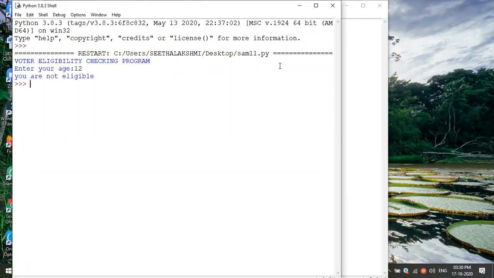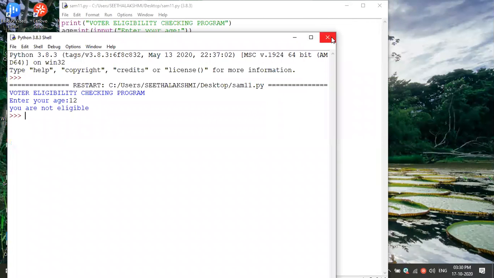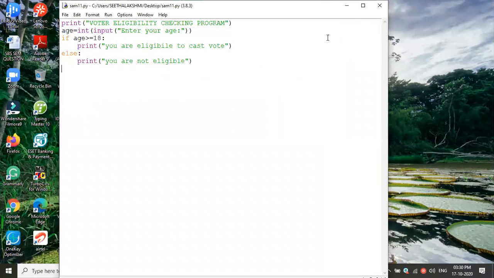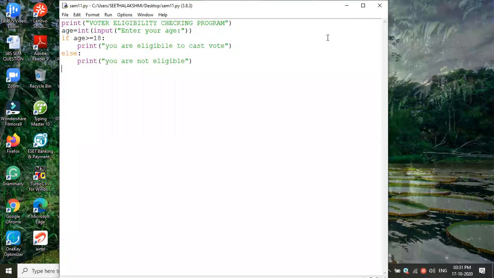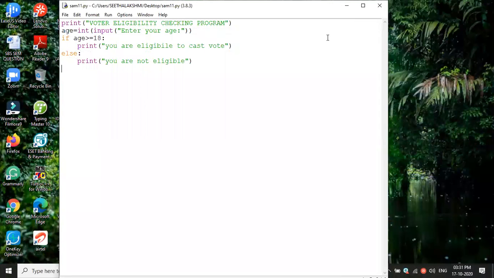So this is the program. Now I'm going to tell, yesterday we dealt with the robot program. Then checking whether the entered number is odd or even, that we made as a program. Now the eligibility checking program, that also we made, isn't it? Yes, sir. Correct, no? Okay, this is the syntax for if else.